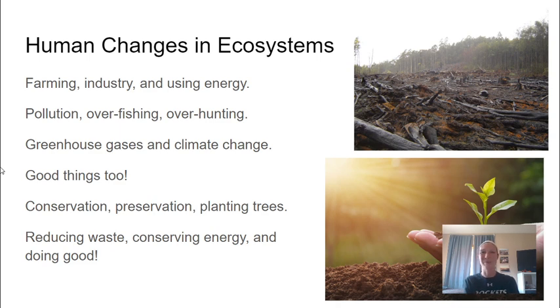However, there are good things that we can do, right? We can conserve and follow our conservation guidelines put forth by agencies like the Minnesota DNR. We can start to preserve our planet. We can make decisions every day that help our planet. We can plant trees. We can reduce waste. We can conserve energy by keeping the lights off. We can use reusable bags instead of plastic bags, right?